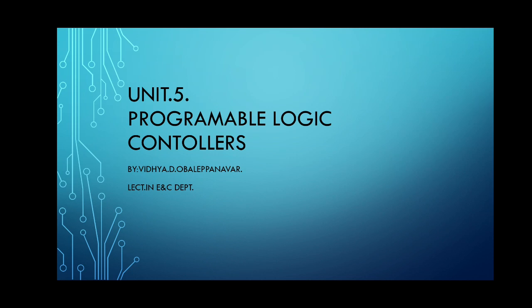In this video, I am going to discuss the important questions for the fifth unit of the subject Industrial Automation, that is Programmable Logic Controllers. The duration for this chapter is 10 hours and the weightage is 25 marks.